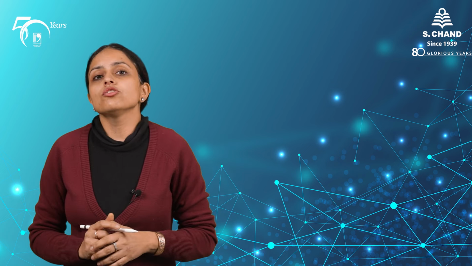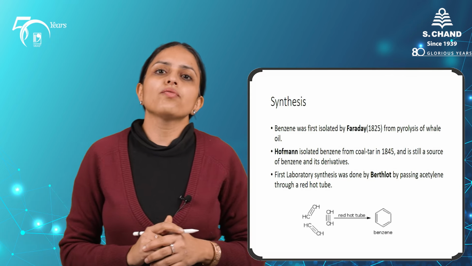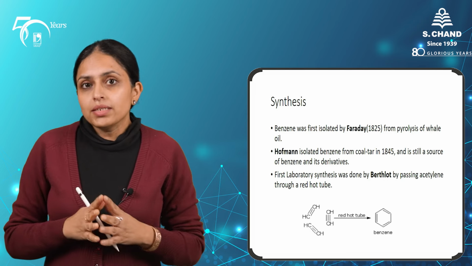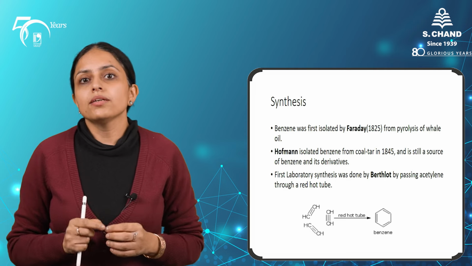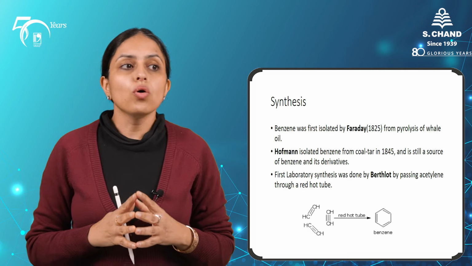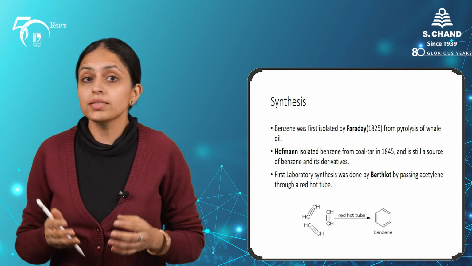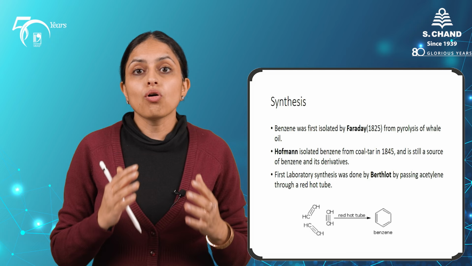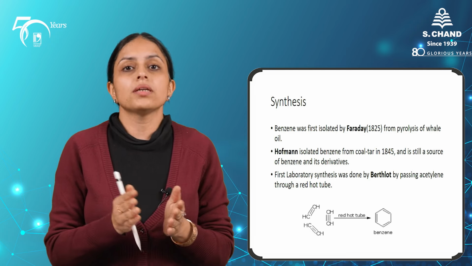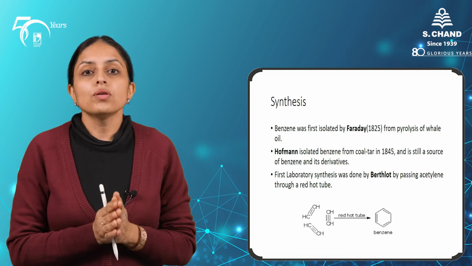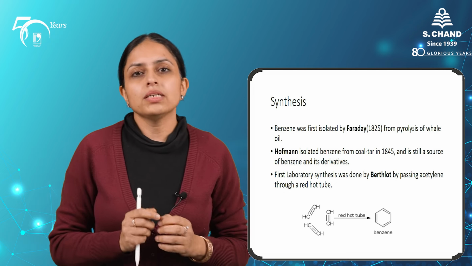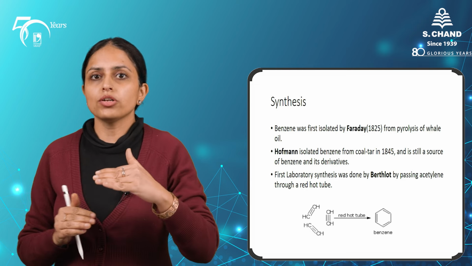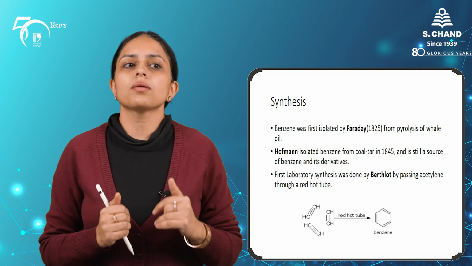So let's start with the synthesis of benzene. Benzene was first isolated by Faraday in 1825 from pyrolysis of whale oil. The next synthesis came by Hofmann, who isolated benzene from the distillation of coal tar in 1845, and coal tar is still a source of benzene. It is one of the distillation fractions of coal tar, or petroleum is also an important source of benzene. The first laboratory synthesis of benzene was done by Berthelot by using acetylene. He passed acetylene over a red hot tube and the product which was isolated was benzene.